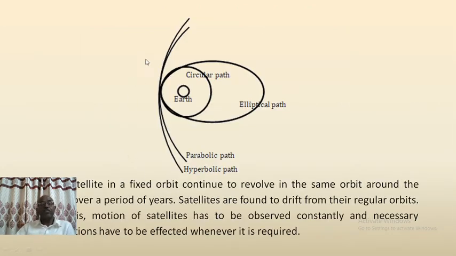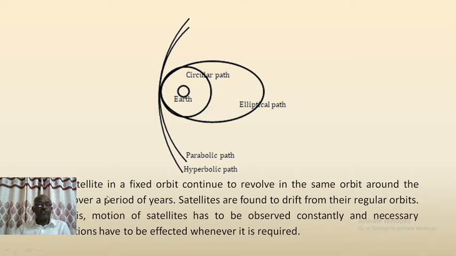So here in this picture, we can see the type of orbit the satellite takes: the circular path, elliptical path, parabolic path, and hyperbolic path.